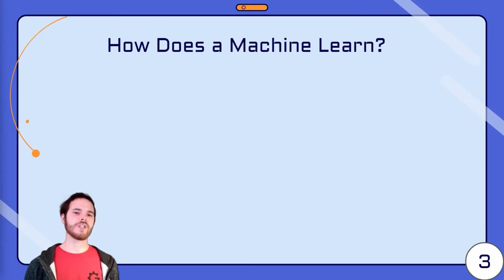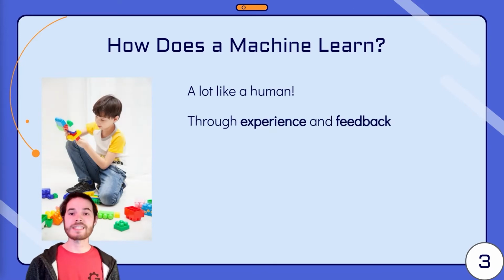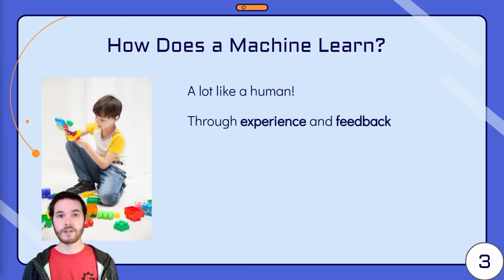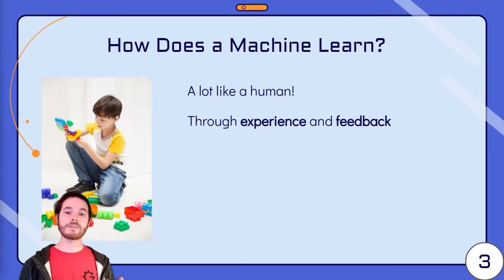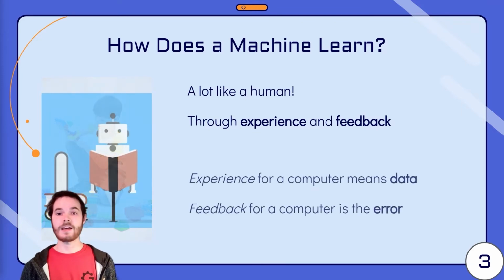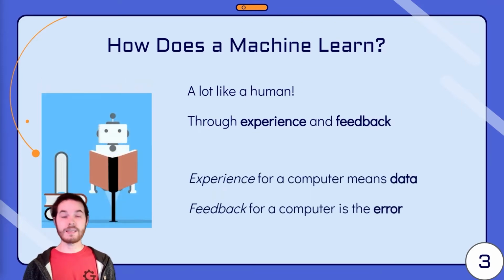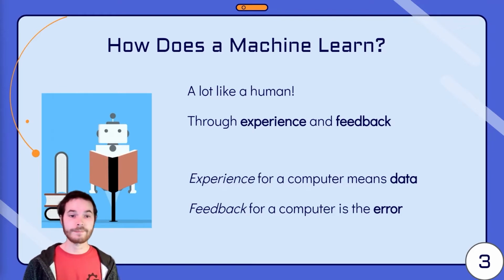So how is it that a machine can actually learn? The answer to that is a lot like a human. Humans learn through a combination of experience and feedback. We explore the world around us and see what works and what doesn't. A computer can do something similar to that. But for a computer, the experience of the world is the data that we give it. This can be things like images, sound, or text. And the feedback a computer gets is called the error.